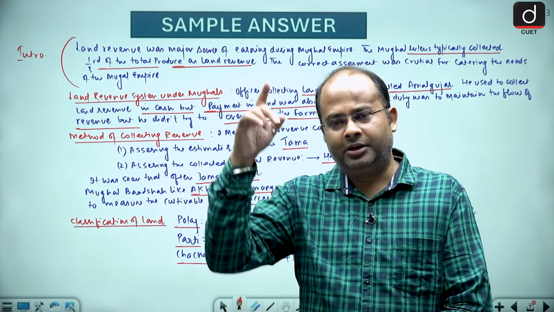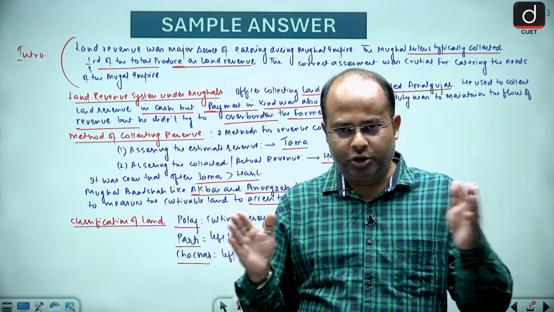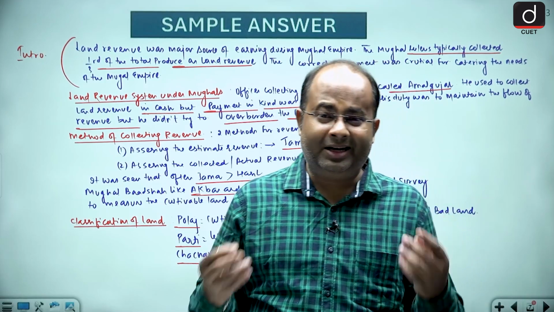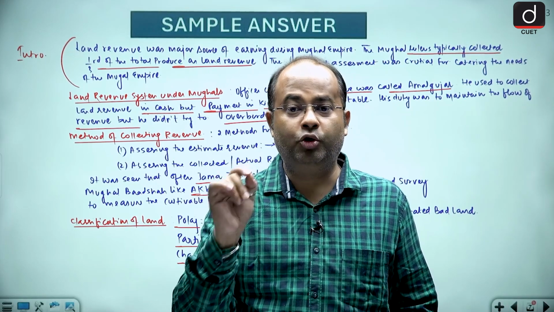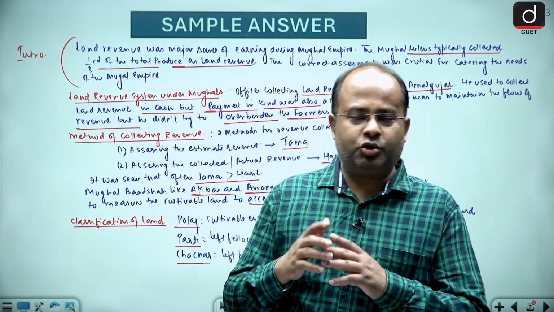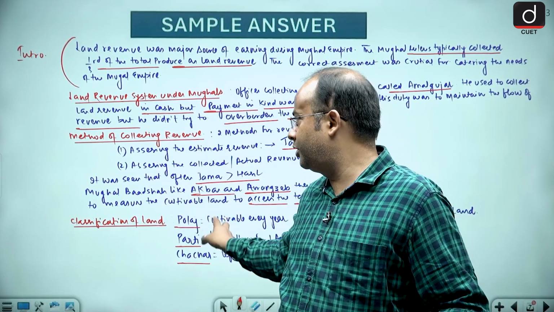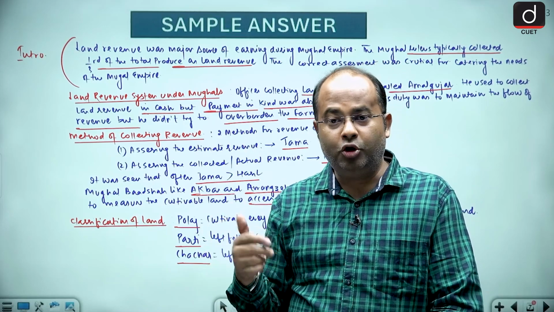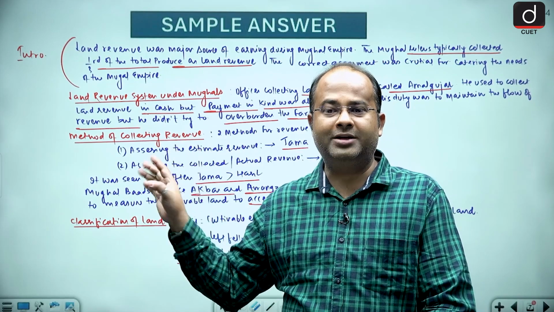There should be a linkage between the question and the answer that you are giving. So there should be a proper link between the question and answer. Do not write anything redundantly or abruptly. And if you are not sure about a fact, do not try to use the years. If you are not sure about the years or the rulers, simply do not try to specify. If you are not sure about Aurangzeb and Akbar in this question, you can write the Mughal rulers. Do not try to be specific unless you are sure about that. You should always keep that in your mind.